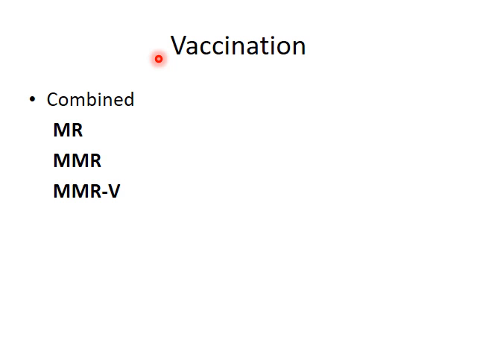Now, the vaccination part of these 3, that is measles, mumps, rubella: there are combined vaccines available for these. The first is the MR, that is the measles rubella vaccine, MMR, that is measles, mumps, rubella, and MMRV, that is measles, mumps, rubella with varicella vaccine.